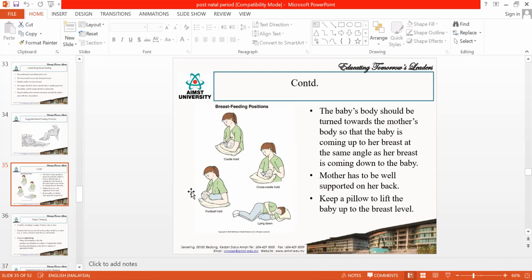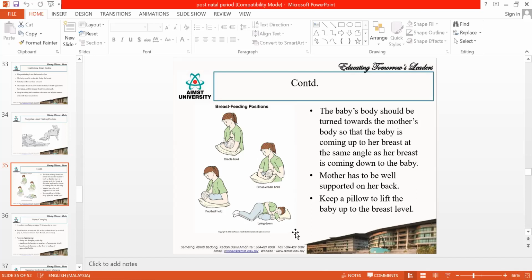This position is normally used by mothers who had a cesarean section, because if they keep the baby in the anterior position, it might cause pain over the suture site. So that's why you need to hold on the side. Is that clear? Then you can make them lie down and do the exercises.